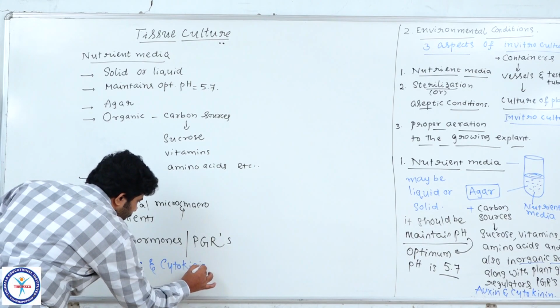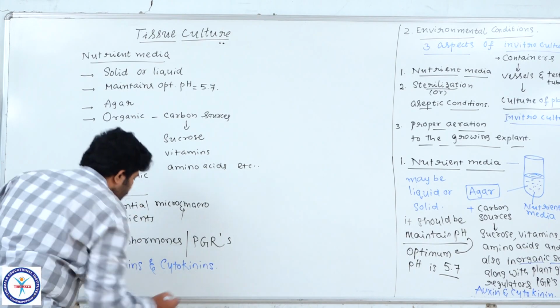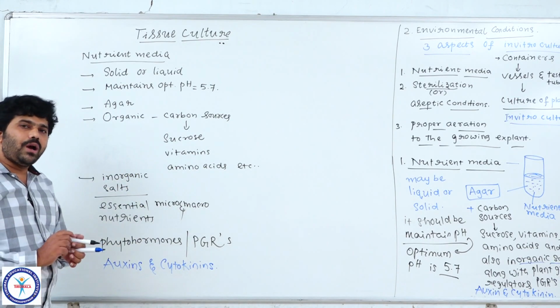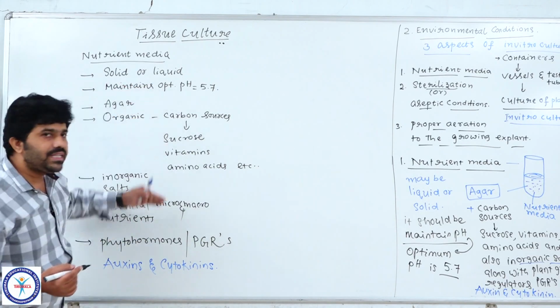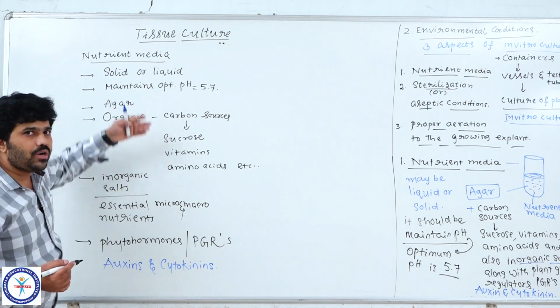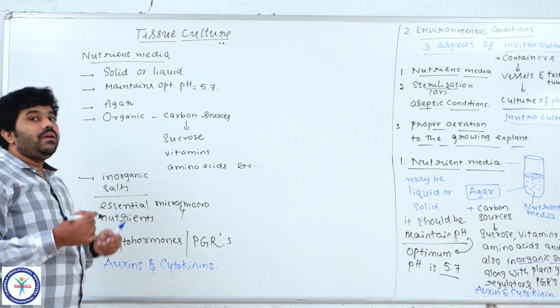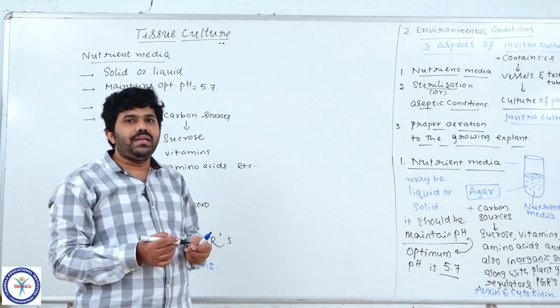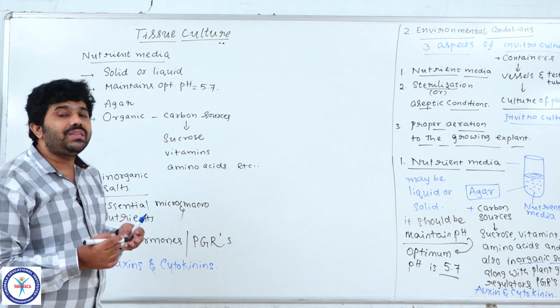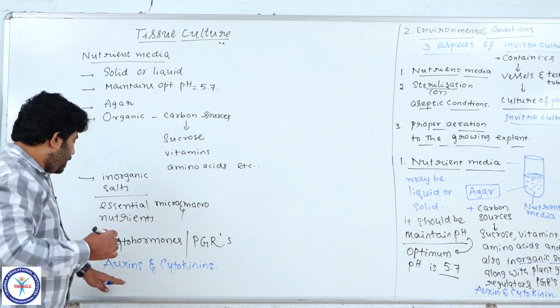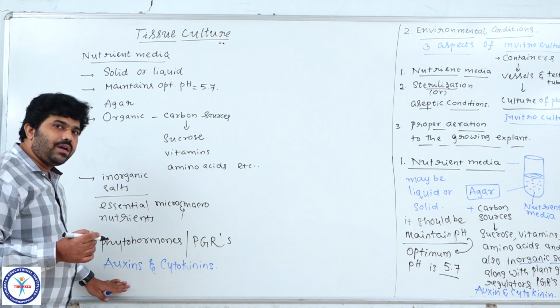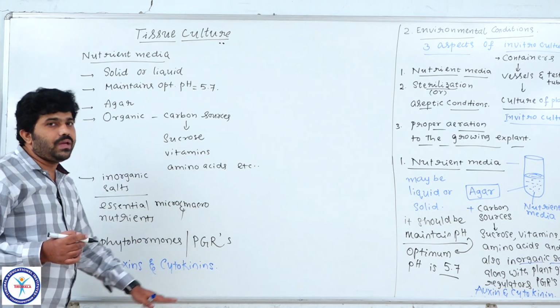One important point to note down: these two are natural phytohormones, naturally present in the plant body, but tissue culture is not a natural process. Nature does not perform this; we only perform this activity. That's why we use synthetic or artificial phytohormones. In the place of auxins we use synthetic auxins, and in the place of cytokinins we use synthetic cytokinins.